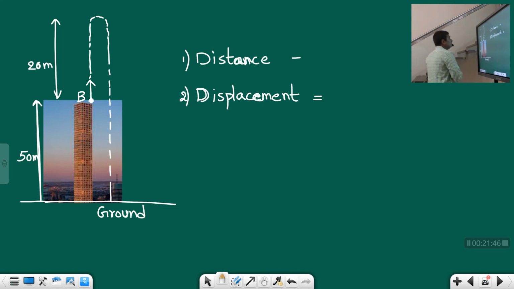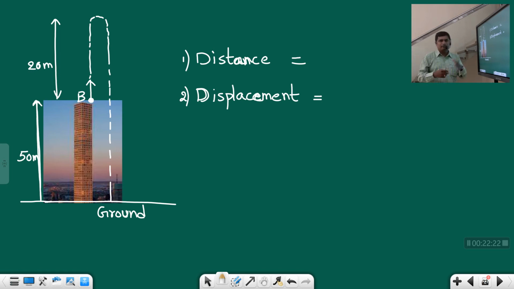So now distance means, now students please listen here. Generally we consider the projection point. Projection point means it is a point from which the body is projected. Towards which side is it projected? It is projected upwards, and in some problems it will also be given as projected downwards. And in some cases it will be given that it is projected at an angle. Then it will follow a different path, called the projectile path. That is the next chapter, students.